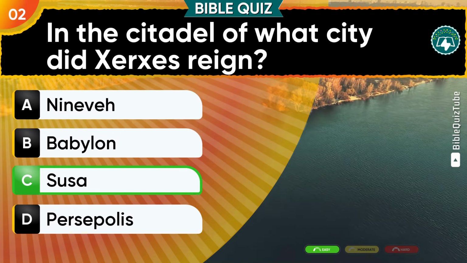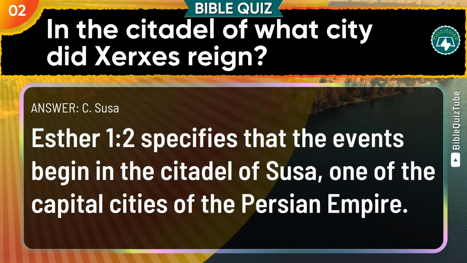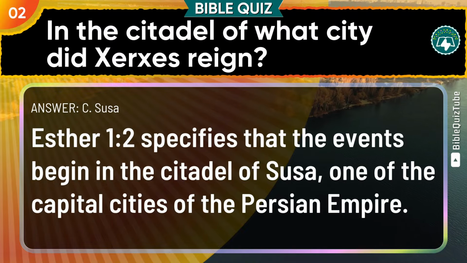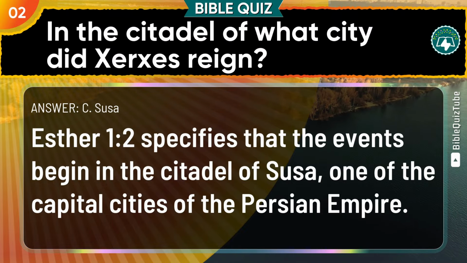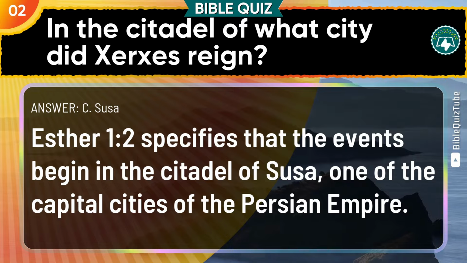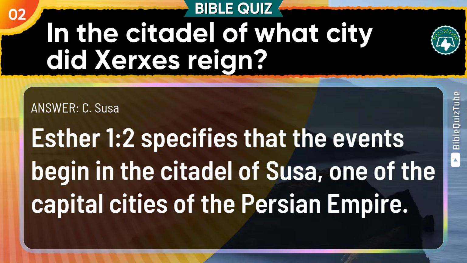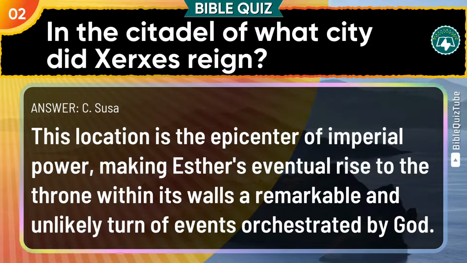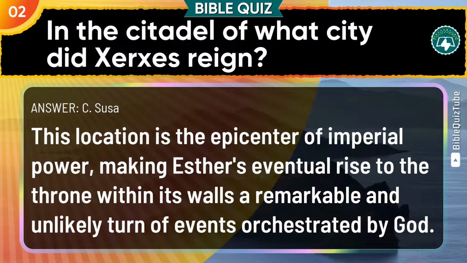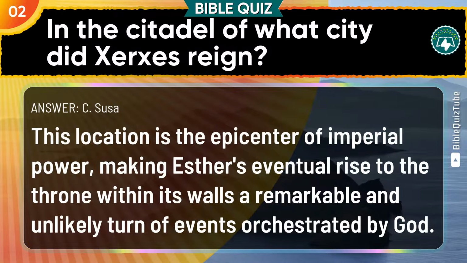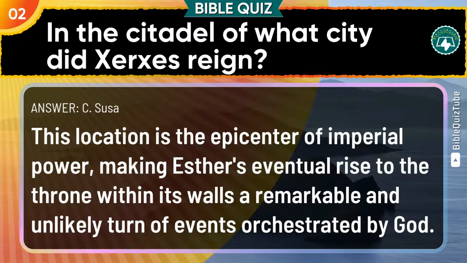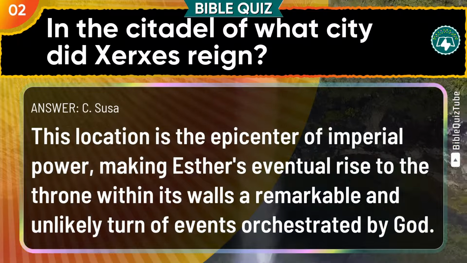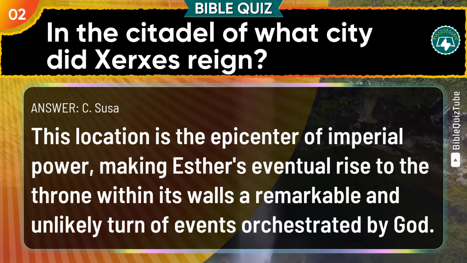Susa. The explanation. Esther chapter 1 verse 2 specifies that the events begin in the citadel of Susa, one of the capital cities of the Persian Empire. This location is the epicenter of imperial power, making Esther's eventual rise to the throne within its walls a remarkable and unlikely turn of events orchestrated by God.